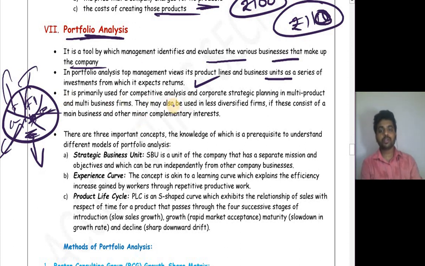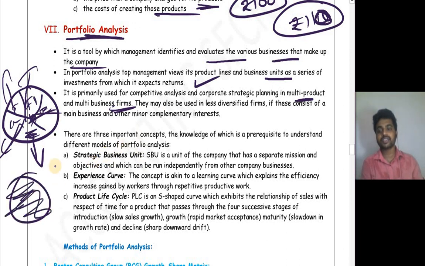It's primarily used for competitive analysis and competitive strategic planning in multi-product and multi-business firms. Because if an organization has a single product, the whole circle will be one product or one market. There is no requirement to analyze its portfolio.